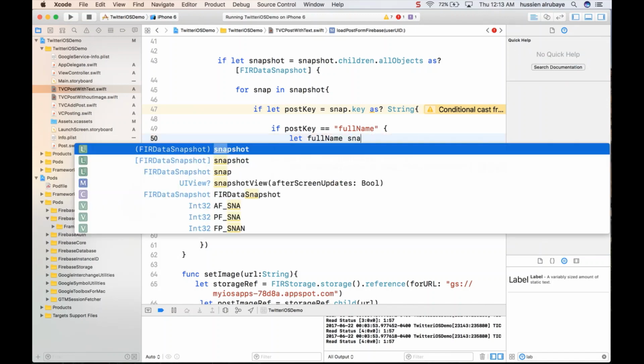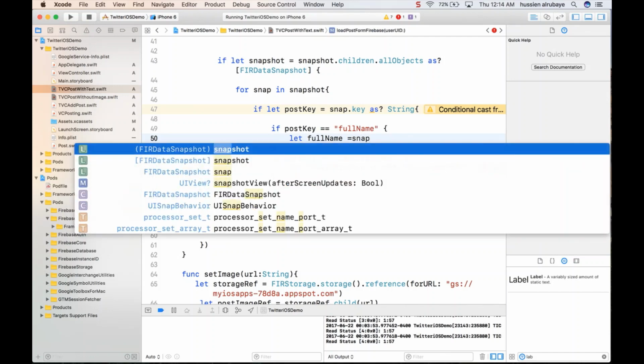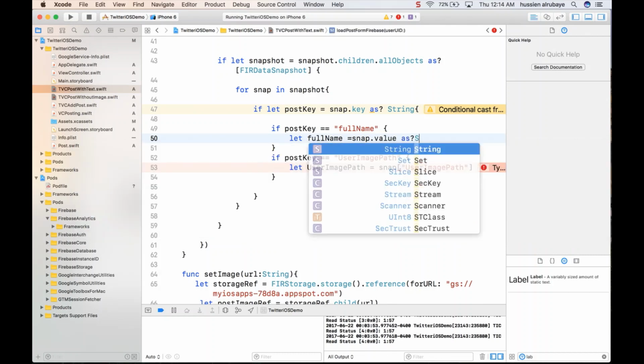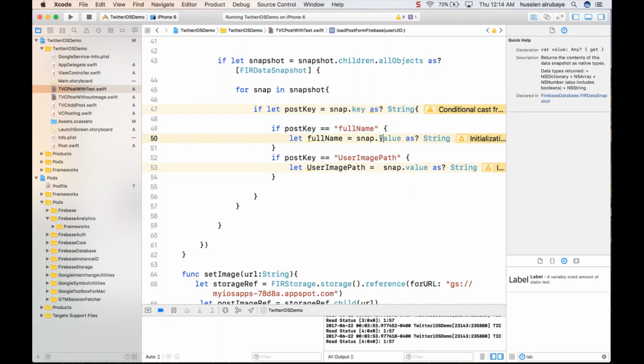Snap will be equal to snap dot value, for sure, because the value also now should be a string. And this one is the same process but a different way. I'm saying, hey, first of all check the keys you have. If you have a real key, which is a string, then please come here and start working. So if the key equals full name, bring me the value that you had for that key. If the key equals the user image, bring that image. So now I have the full name, I have the image.